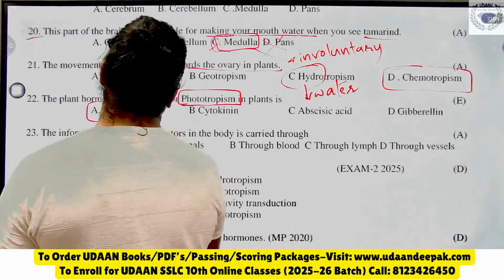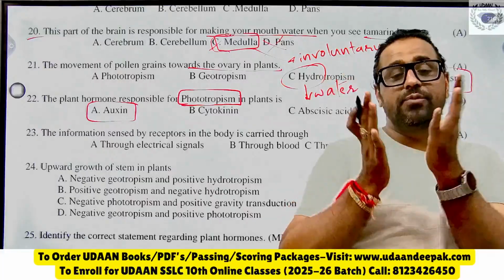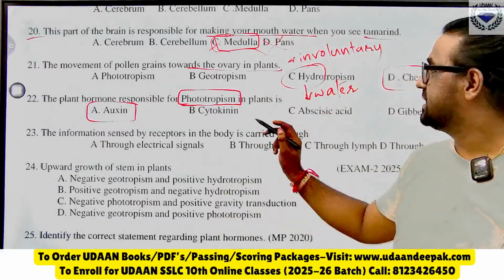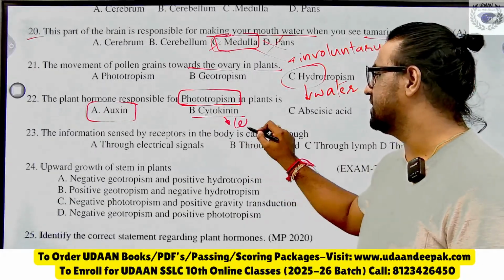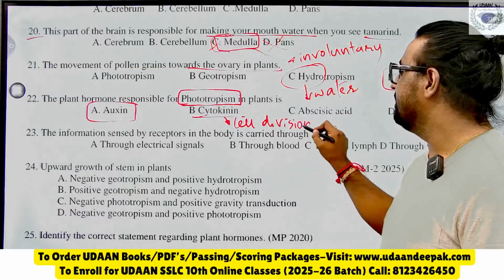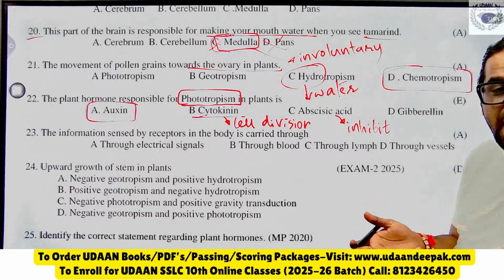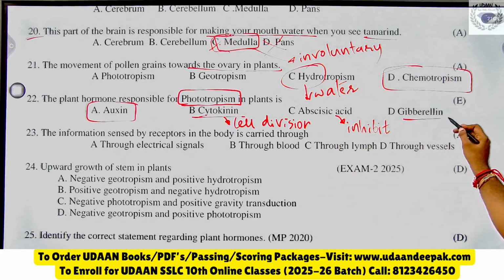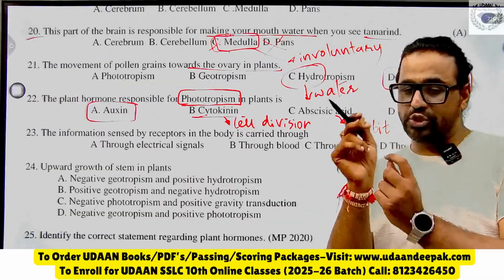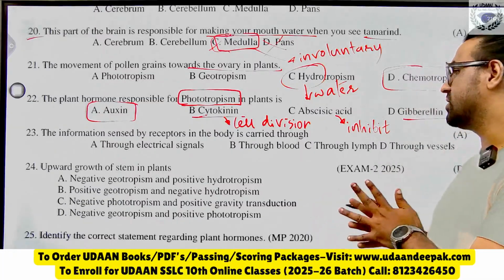Auxins are the plant hormones which are growth promoters, which help in the length of growth of the stem and plant body. Similarly, cytokinins, C for cell division. Abscisic acid inhibits growth; it does not let it grow. Gibberellins are growth promoters that help in growth of the shoot tip and root tip. So the right answer is auxin here.